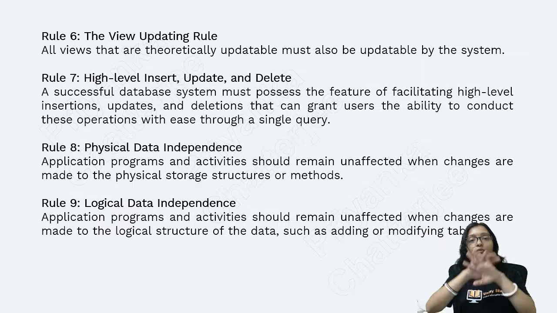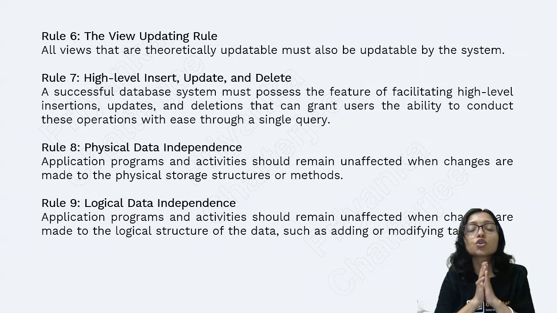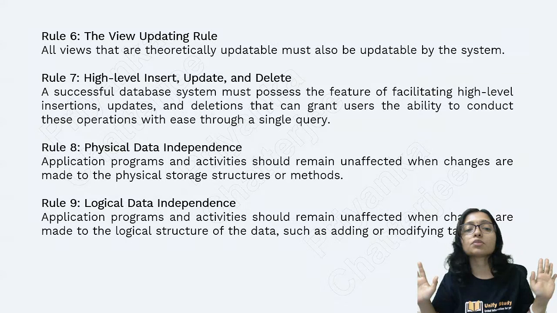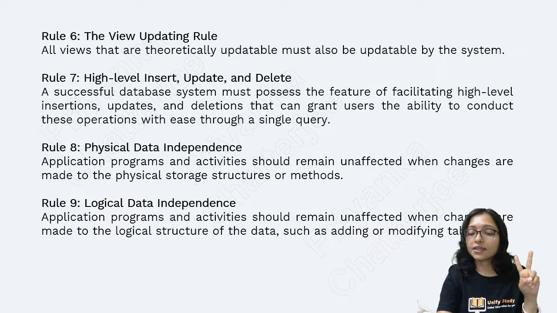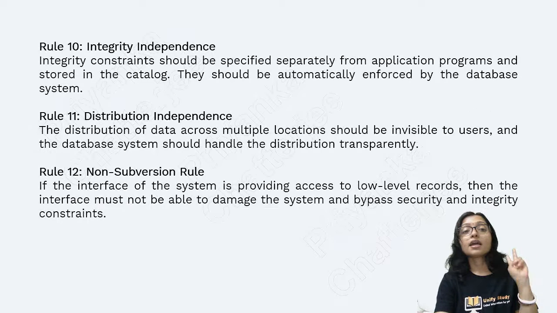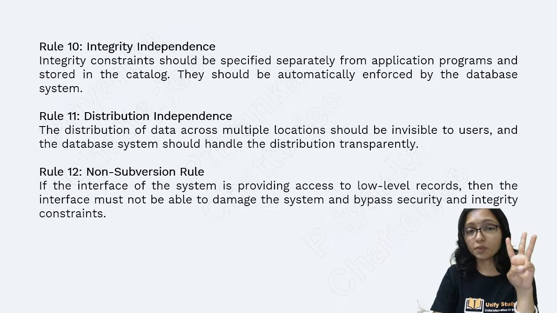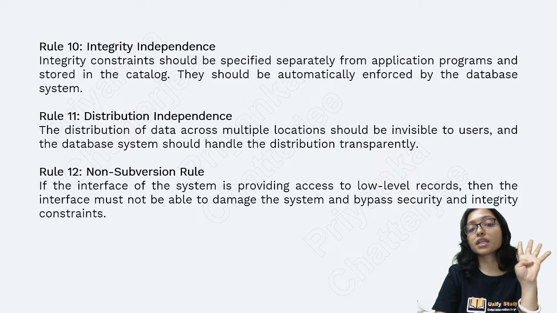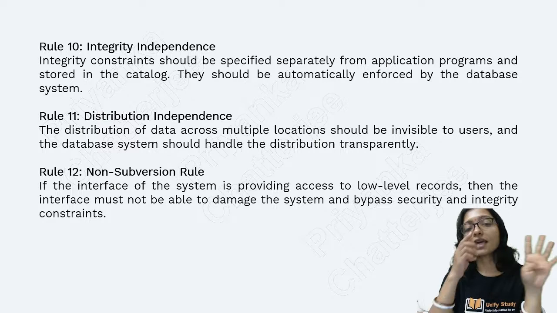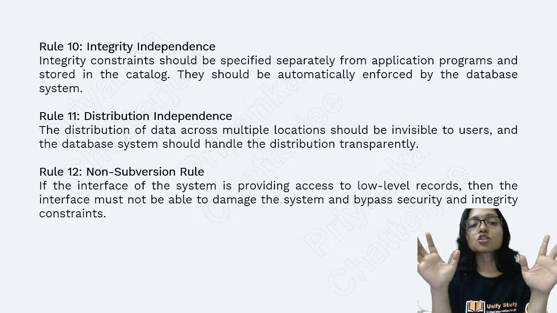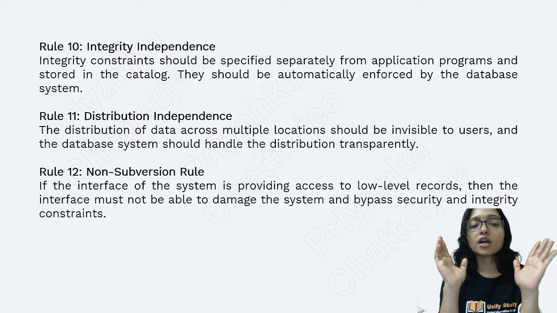Everyone should be independent. There should not be any dependency between anyone. Physically there should be independence, logically it should be independent, integrity independence should be there, and distribution independence should be there. These are the 4 types of independence: physical, logical, integrity and distribution. Last one is the non-subversion rule.